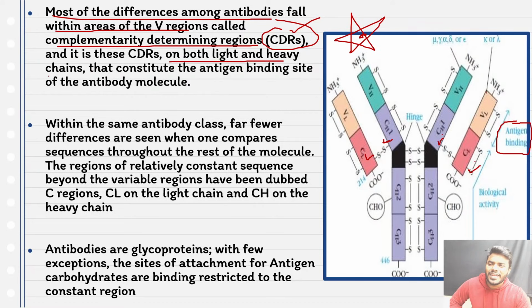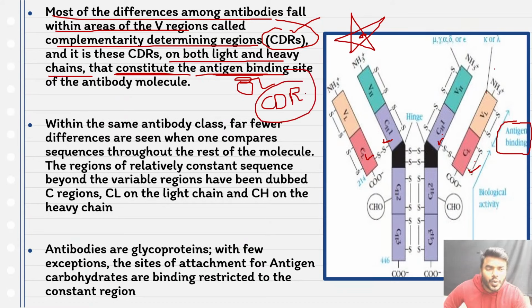On both light and heavy chains that constitute the antigen binding site. My friends, the antigen binding site or CDRs can be composed by the variable light chain and heavy chain. There is no involvement of the constant light chain and constant heavy chain.